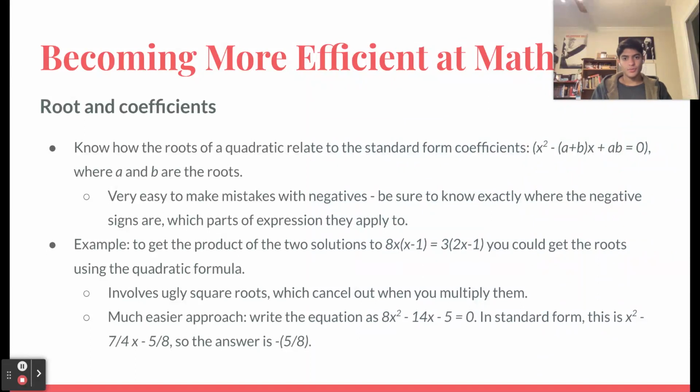So for an example, we have to find the product of the two solutions to this equation. You could just get the roots using the quadratic formula, but those involve really difficult square roots which cancel out when you multiply them. So it'd be a lot easier if you just rewrite the equation in standard form, and then you can just see that since the final term is negative 5 over 8, AB is negative 5 over 8, because A and B are the solutions.